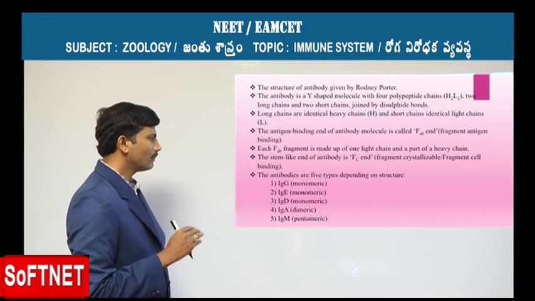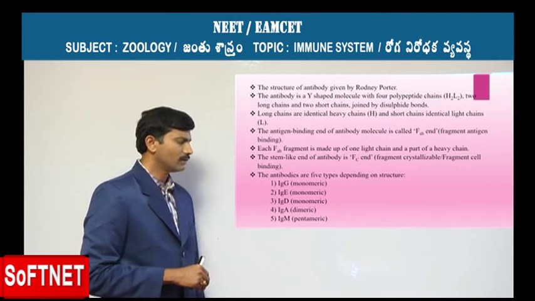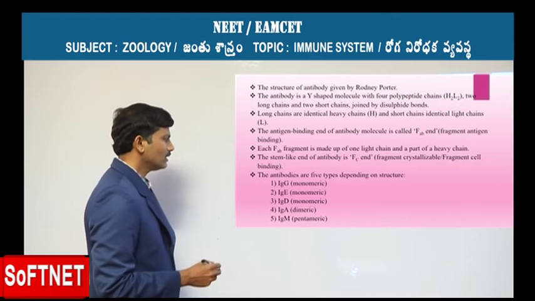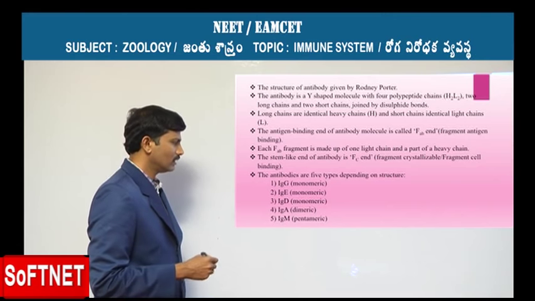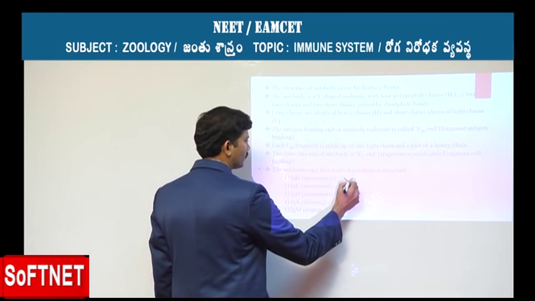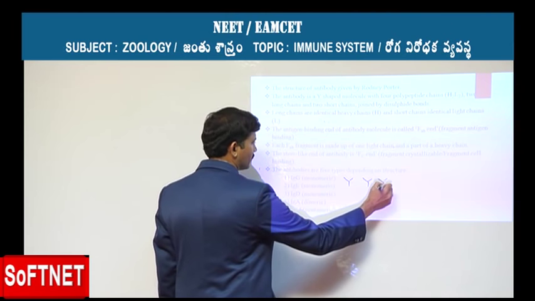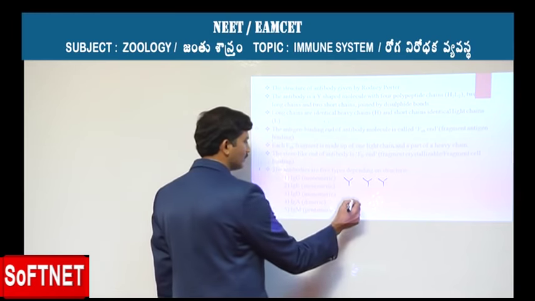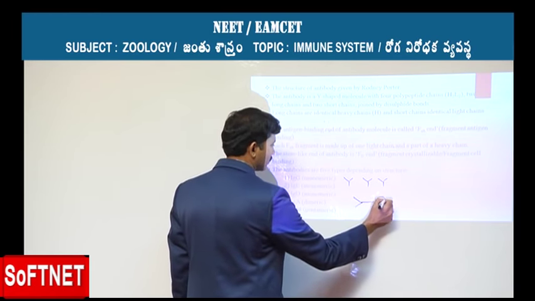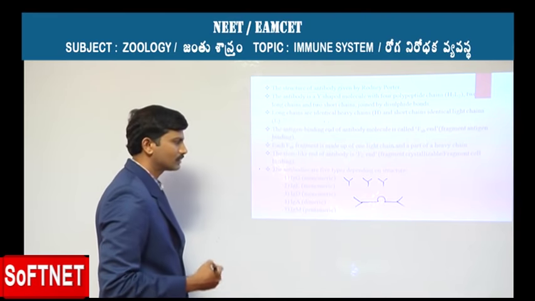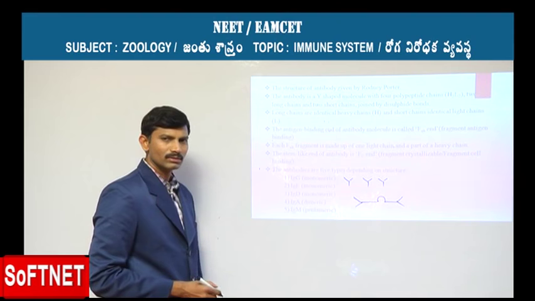Among them, IgE, IgD and IgG are all classified as monomeric type, which means they have only the structure or shape that we studied now. Whereas IgA is a dimeric type, which means two antibodies with their Fc ends bound together show the response.